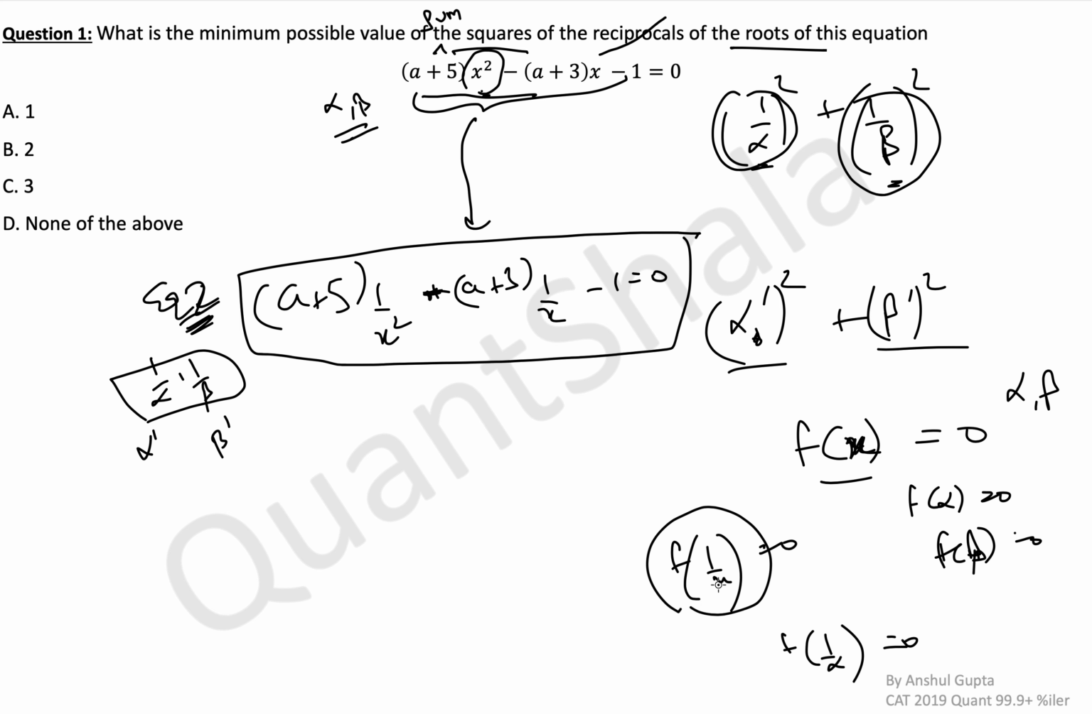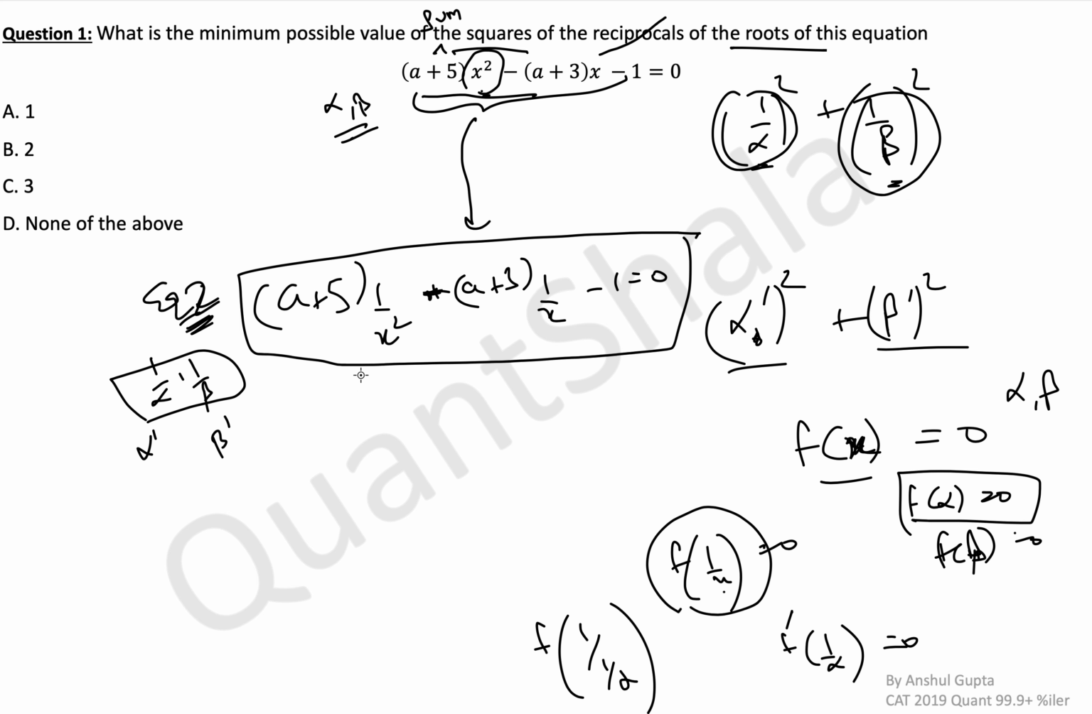Now when you put 1 by alpha here, what does it become? This is f dash. So f(1/x), what will it become? In place of x, you will put 1 by alpha. So ultimately it becomes f(alpha), which we already know to be 0. This was a slightly complicated explanation that I gave.